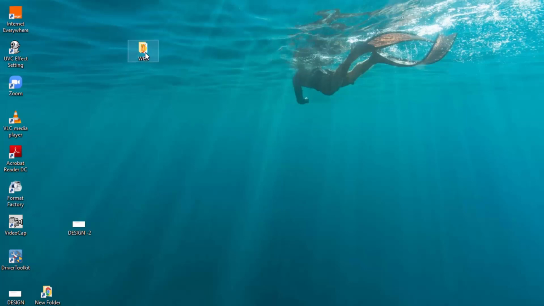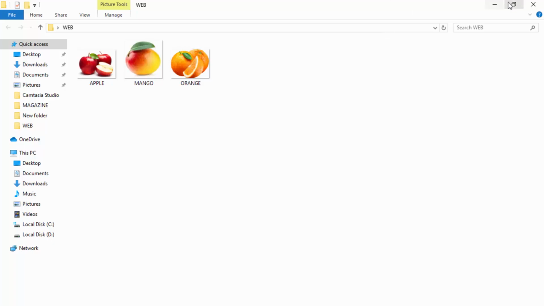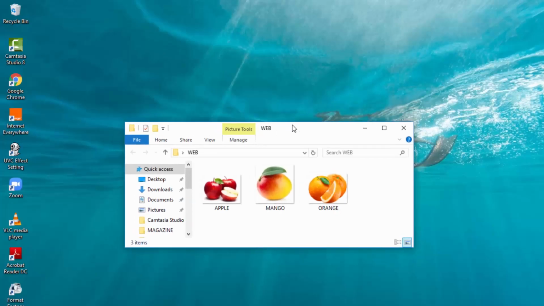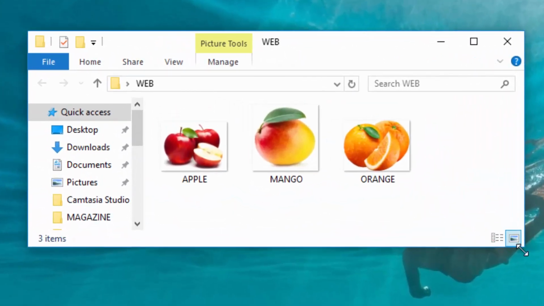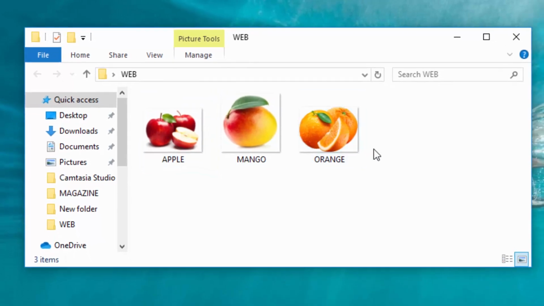I will open this folder, and you can see I have 3 fruits, and I'm going to create a page for each fruit. Then I will also create a home page, and the home page will have all the pictures of the fruits. It is very simple.